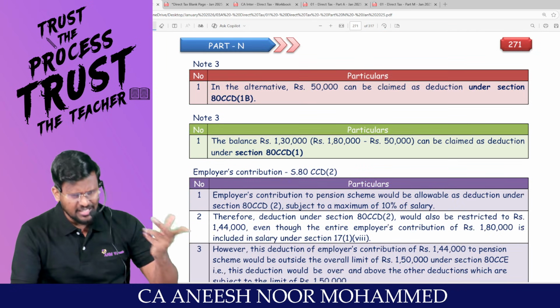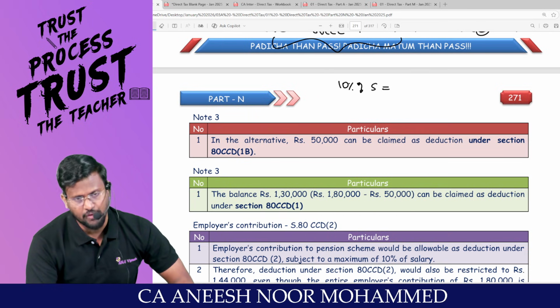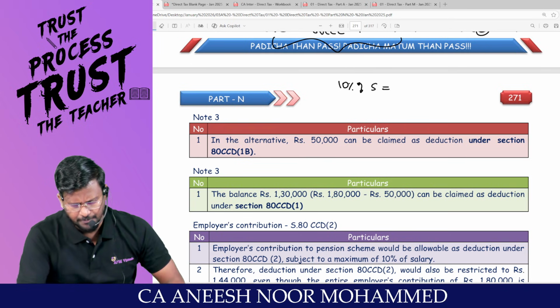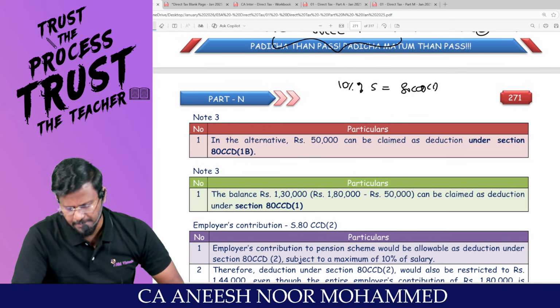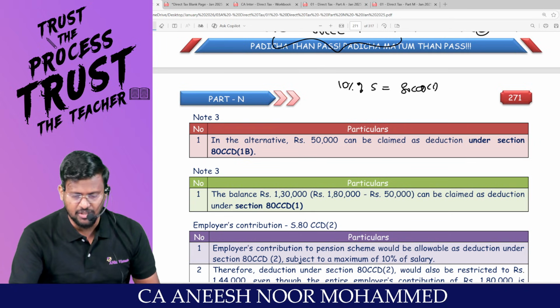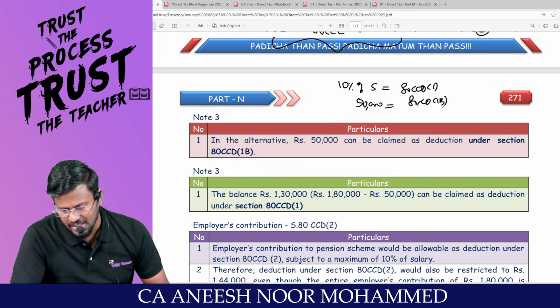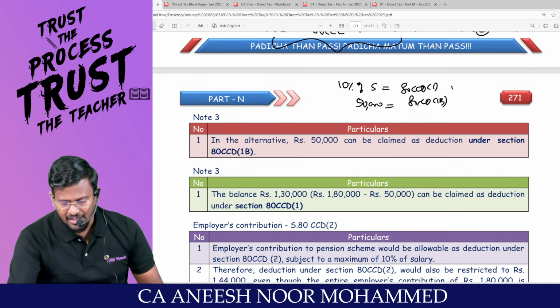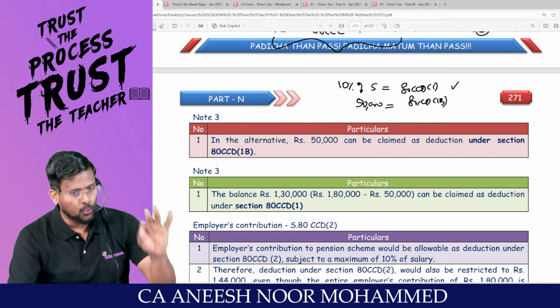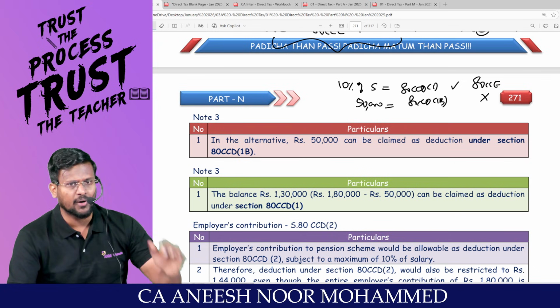Sir, there is a doubt. Sir, up to how much percent of salary? 10% of salary. You are supposed to claim under 80CCD subsection 1. Whose contribution? Employee's contribution. Over and above 10% of salary, up to how much? 50,000 can be claimed as deduction under 80CCD subsection 1B. And this 80CCD subsection 1 will be covered under 80CCE, and this 50,000 will not be covered under 80CCE.